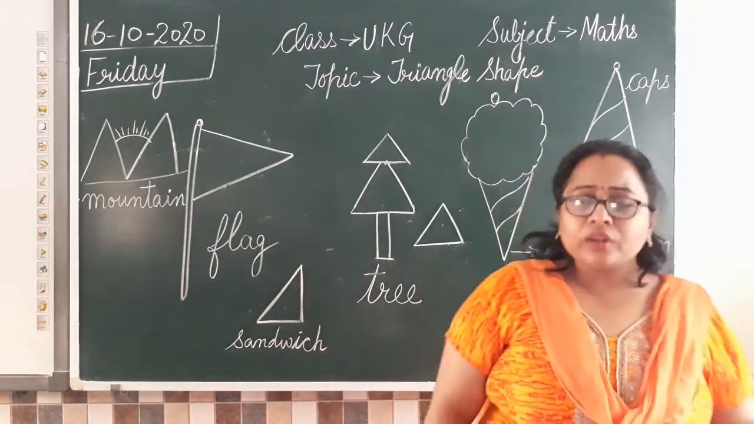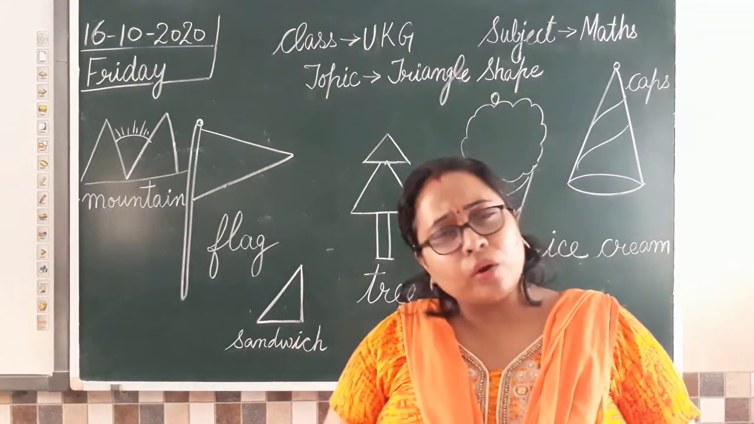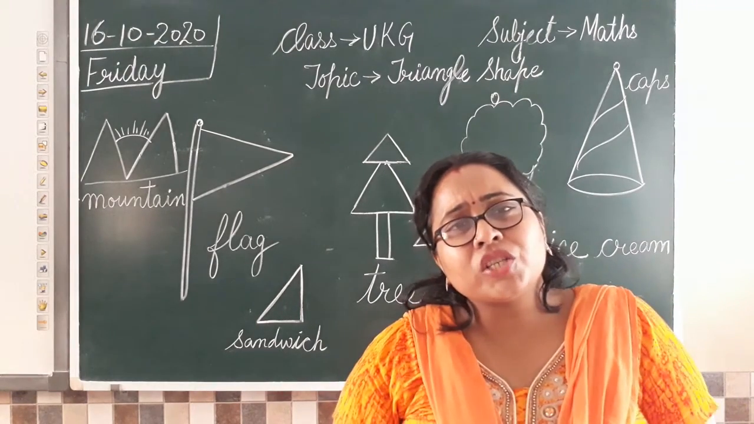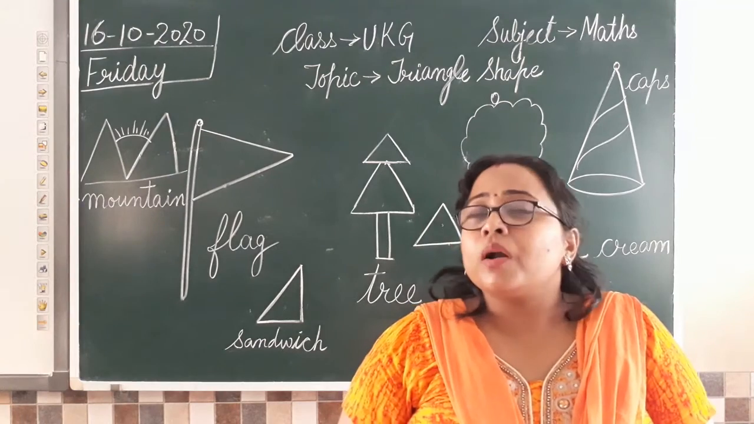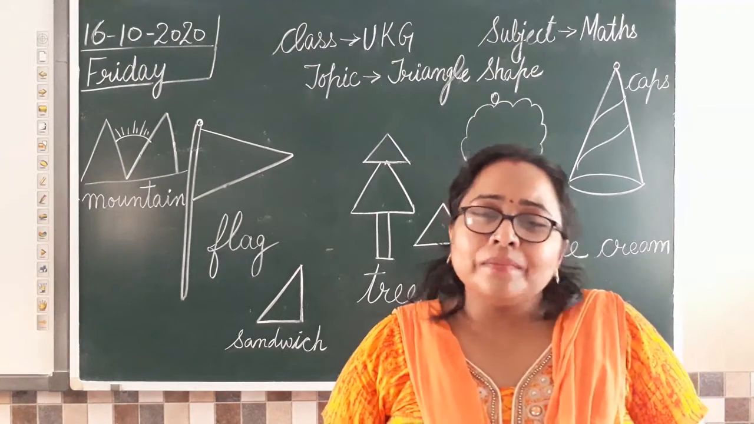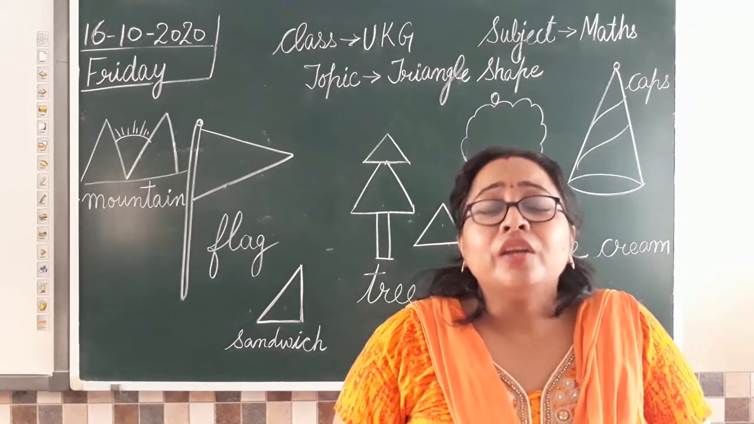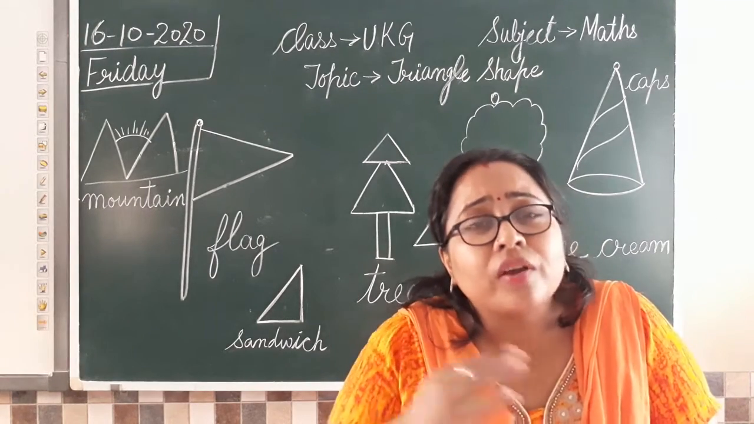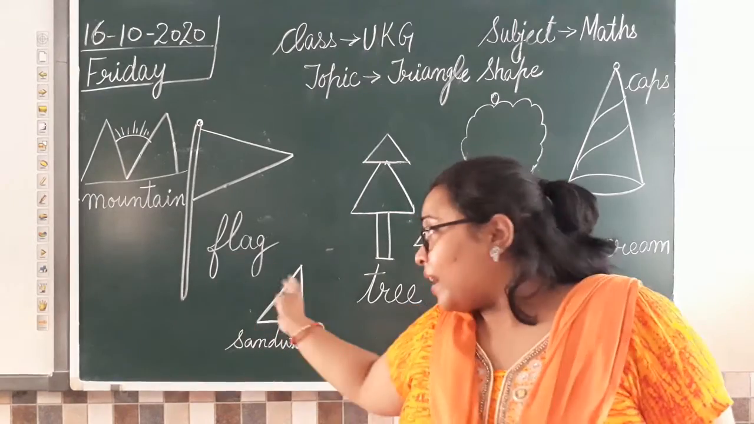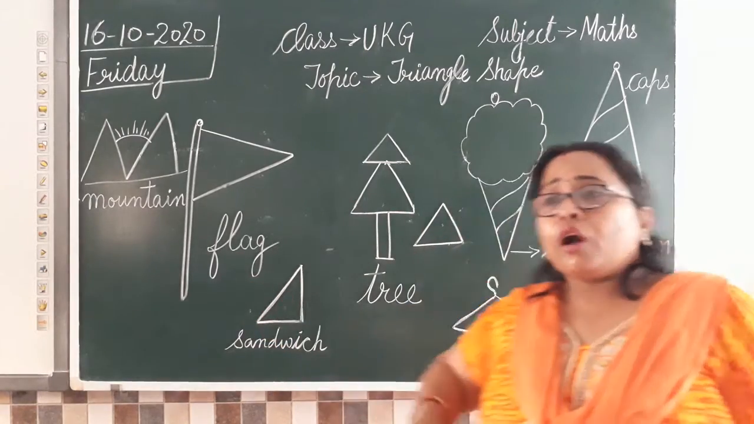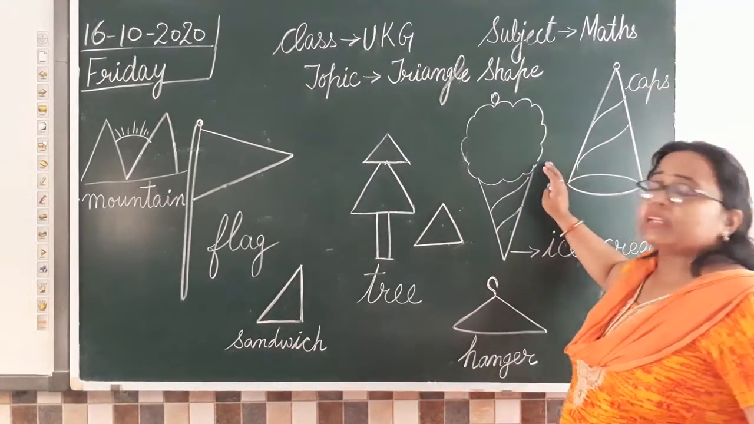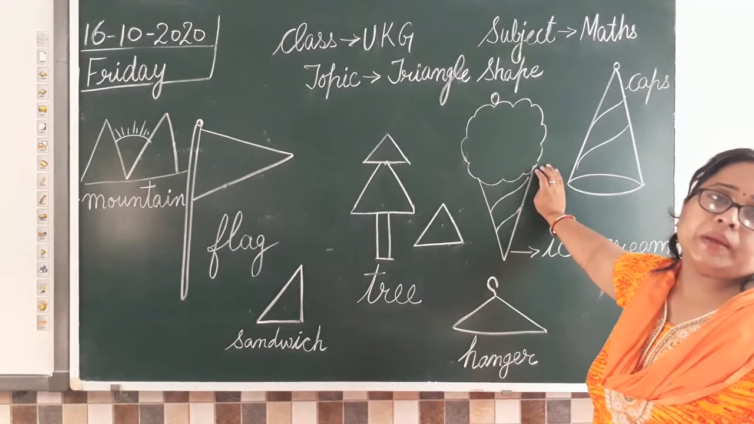Clear? So can you tell me about one or two more objects that are triangle in shape? Sometimes mama cooks a paratha. Sometimes we can make a triangle paratha also. I cook that for my child. So a paratha can also be triangle in shape. Then we have sandwiches, flags. A lot of things are triangle in shape.